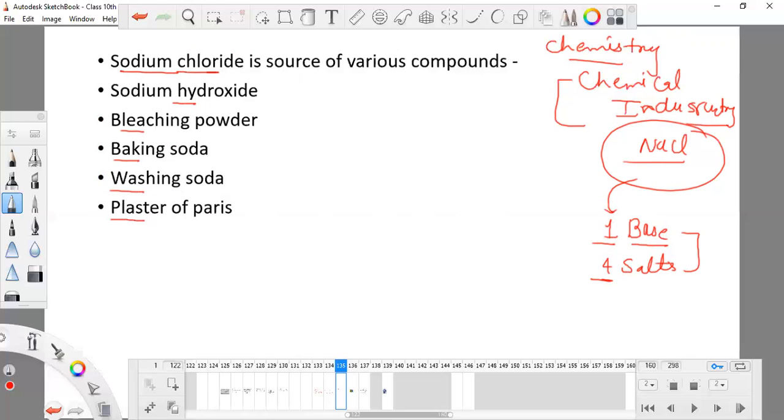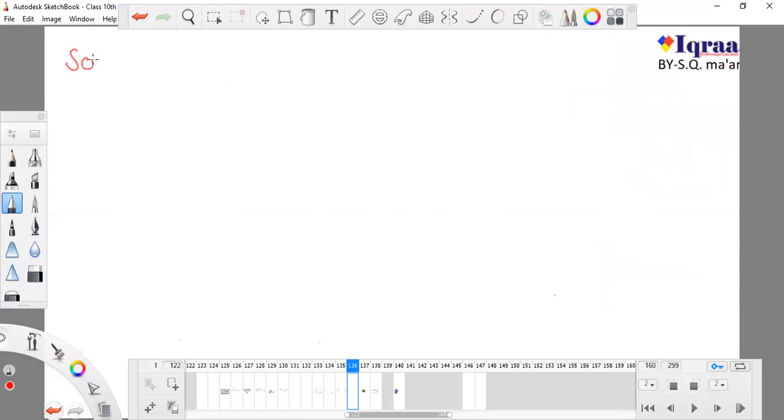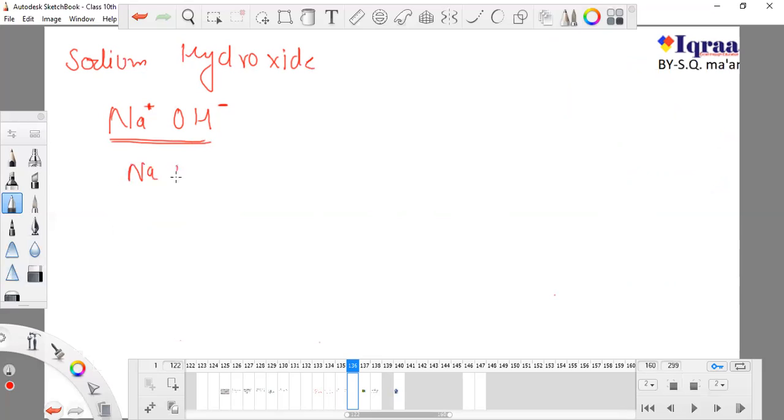One by one, we will study how we can produce all these substances from sodium chloride. Our first target is sodium hydroxide. This is a strong base, we know. This is the chemical formula, sodium hydroxide, NaOH. This is the real formula, but generally we don't put valencies. So this is our sodium hydroxide.